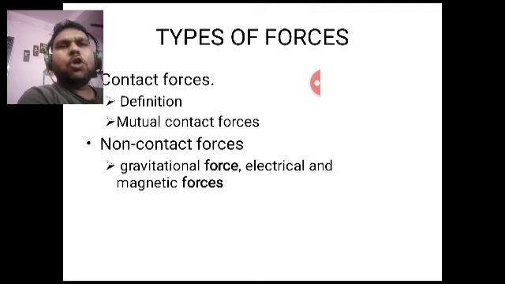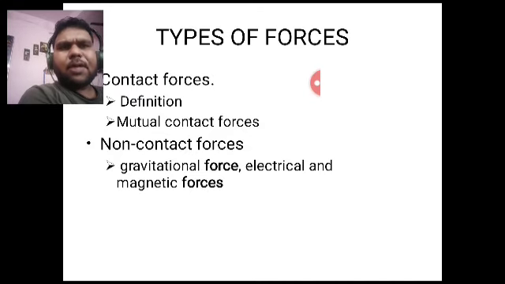Now we will move to non-contact forces. Non-contact forces are the forces that do not require physical contact between two bodies. Even if the bodies are not physically connected, the force may exist. So that is non-contact force. Let us give some examples of the non-contact force.